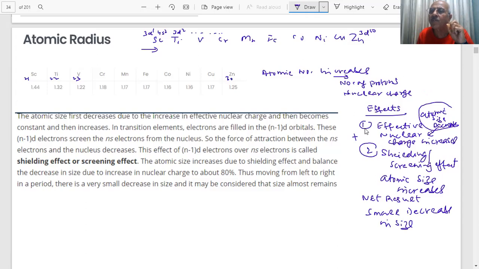So the result of that is a shielding effect. The shielding means more electrons are adding, and the electron repulsion will push the electrons away from each other. Nuclear attraction pulls the electron towards itself. So there are two forces: one is the effective nuclear charge attracting, which contracts the size, and the other is the shielding, the electron repulsion, which tries to push them away. So the net result is, as you can see, these values which we have given in picometers. Atomic radius in picometers.